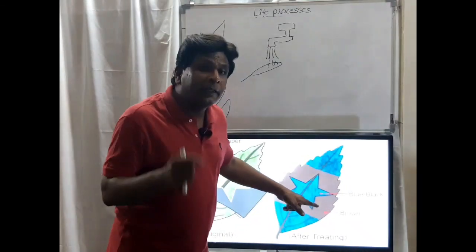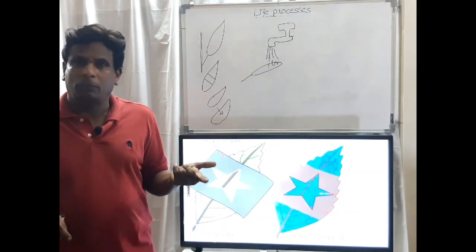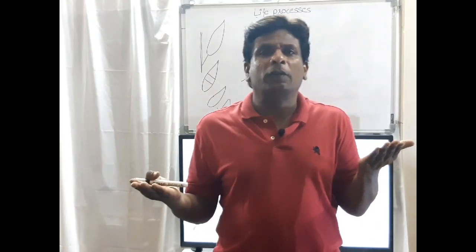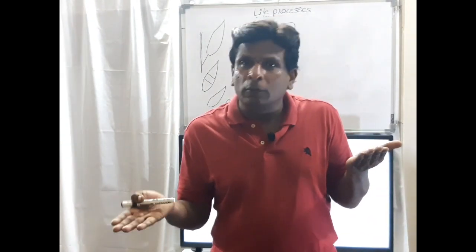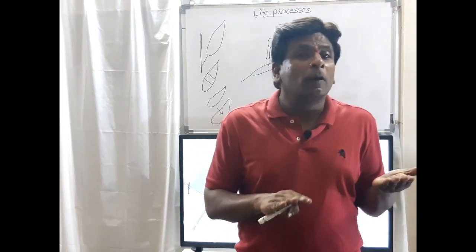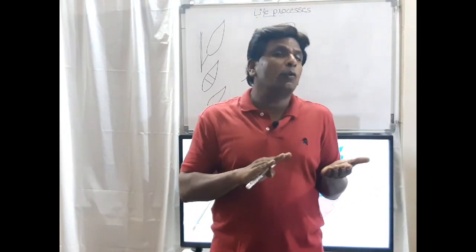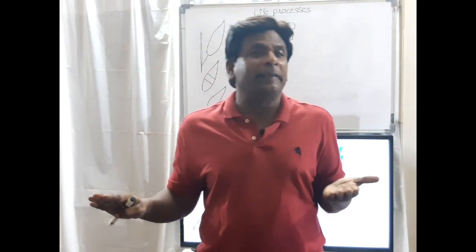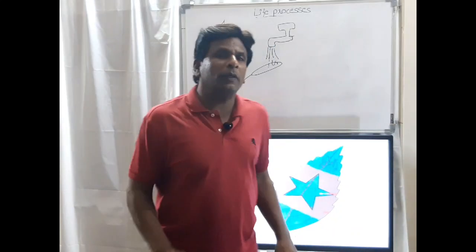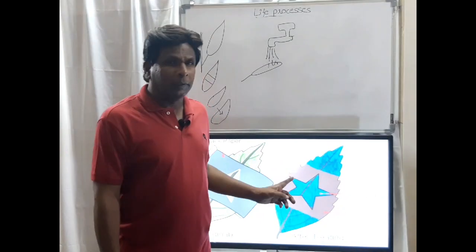So when it is brown, what does it mean? There is no starch. Then it is proved that when sunlight is not there, starch is not there. Starch is not there means photosynthesis is not there. So what is the conclusion? If the sunlight is not there, photosynthesis will not take place. That means sunlight is necessary for photosynthesis. This result is proving it.